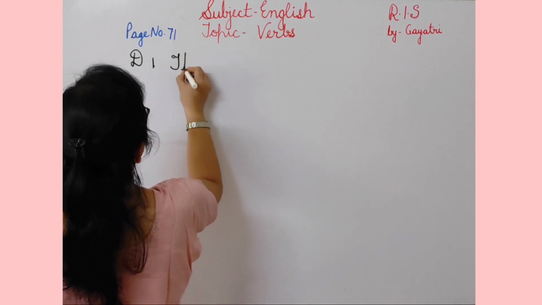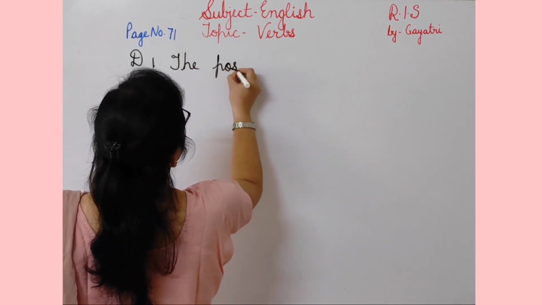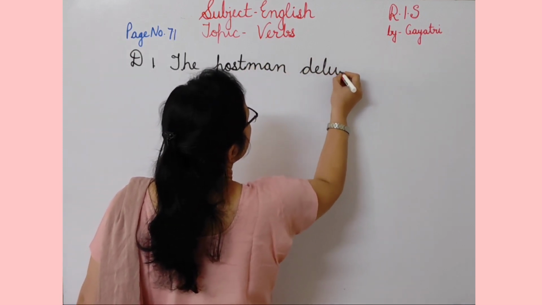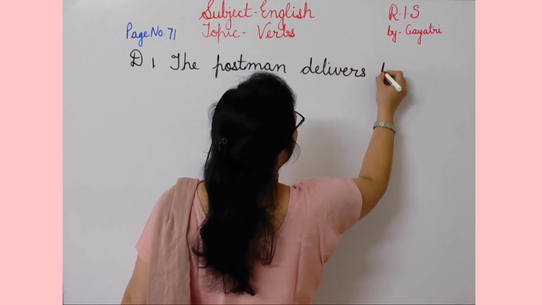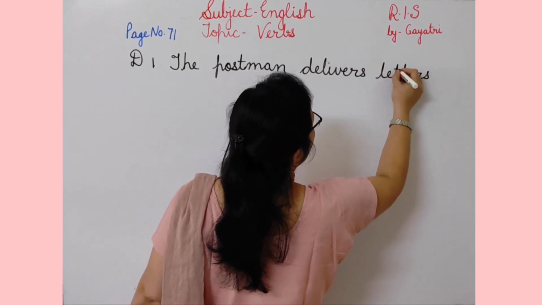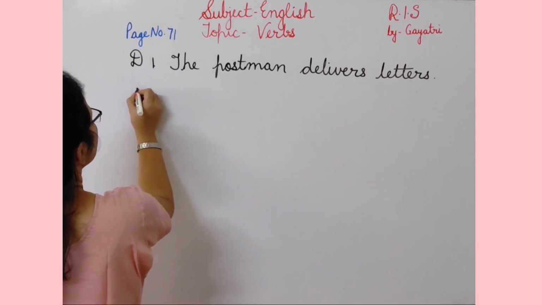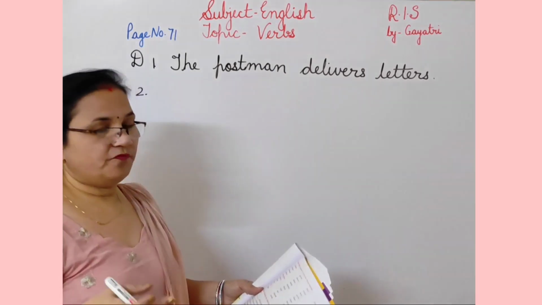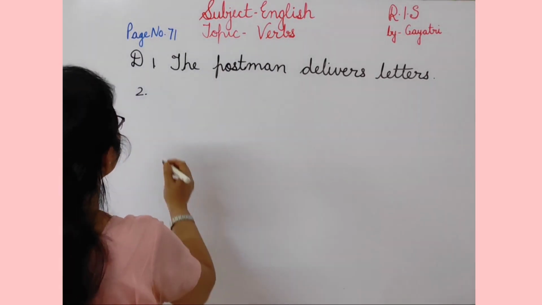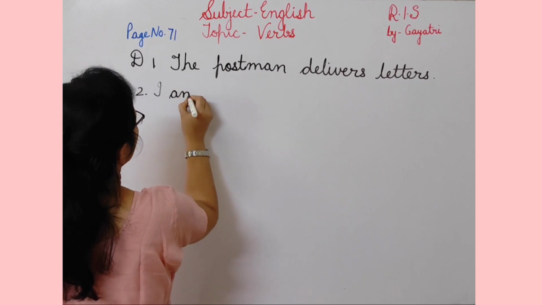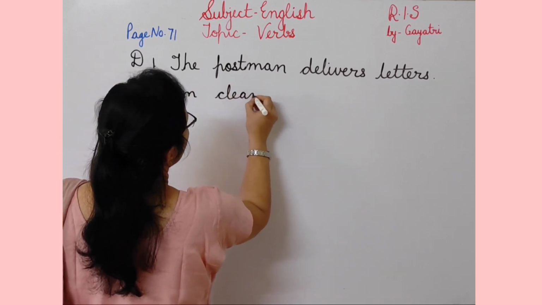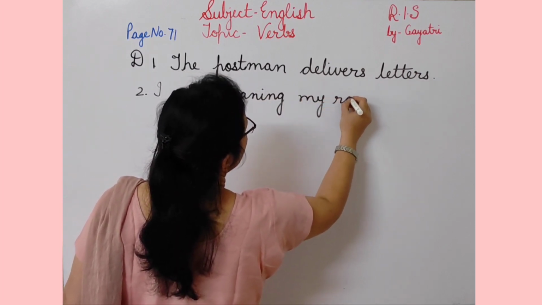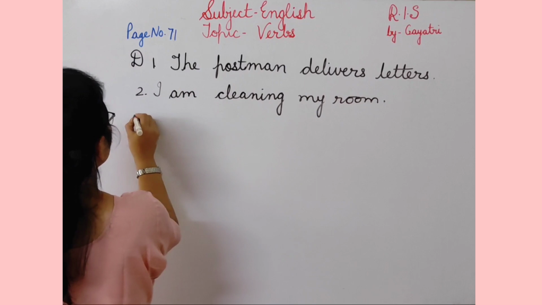The postman delivers letters. So second is I am clean my room. With am, ing form comes. So I am cleaning my room.